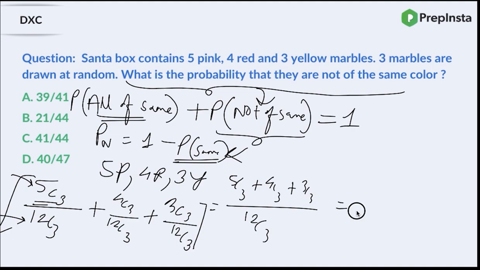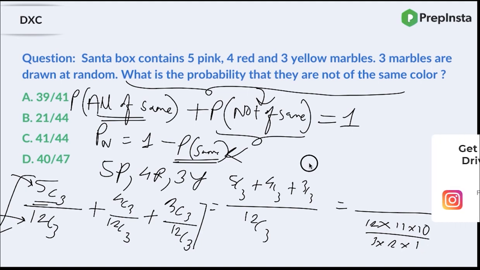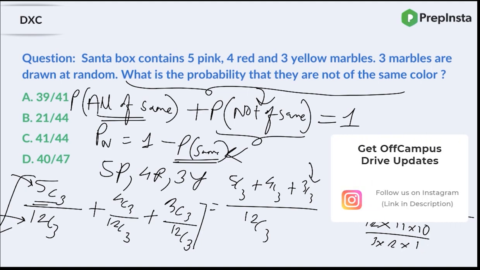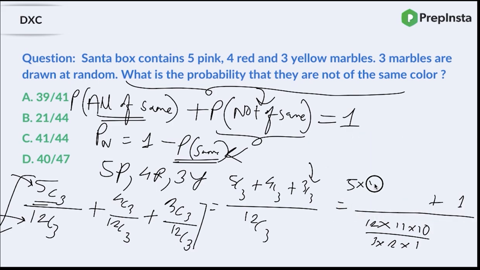So how do we solve it? To solve combination, let me just show you guys. So 12 into 11 into 10, right? It's still 3, so open it till 3 and then 3 into 2 into 1. Similarly, 3C3 is always 1 plus. What would be 5C3? 5 into 4 into 3 upon 3 into 2 plus. What would be 4C3? 4 into 3 into 2 upon 3 into 2 into 1. So 3 and 2 gone, 3 and 2 gone, 3, 3 gone, so 2. So 15 upon, 3 2s are 6, so this is going to be 2, so 22, 220.